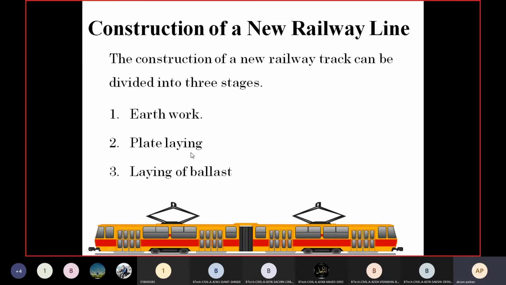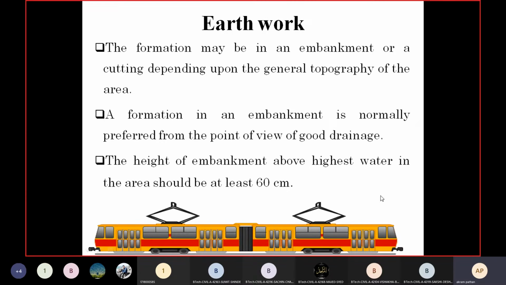Okay, that is known as the... So while plate laying we have three methods. How the plate laying will be done with the help of three methods, we will see in the next slide. Then the third stage is laying of the ballast. So these are the three important stages in the construction of a new railway line.